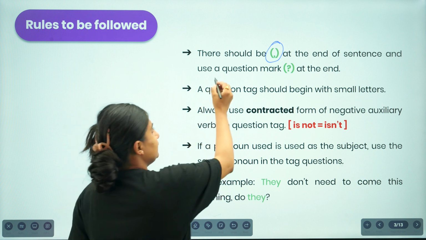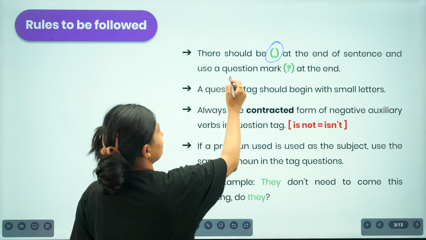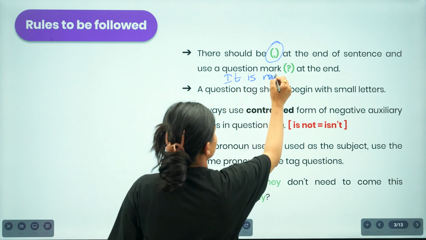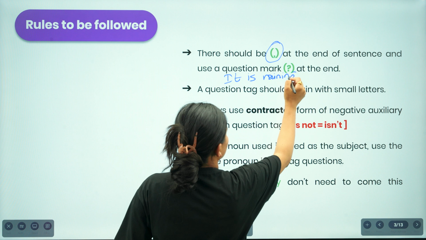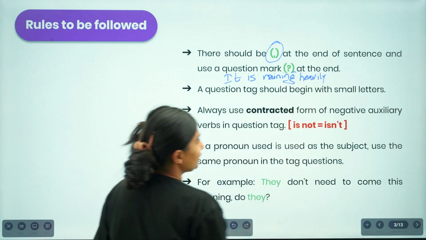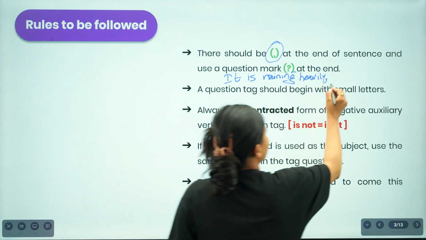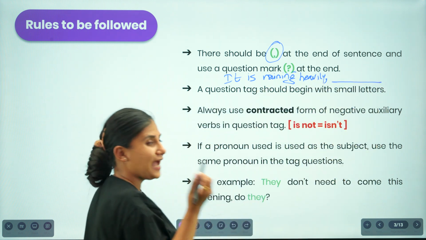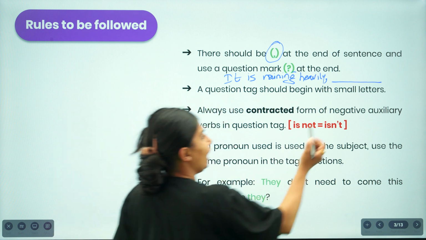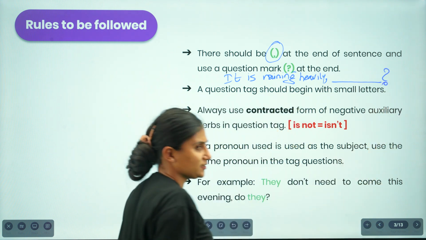So for example, here if I say, it is raining heavily, we are supposed to place a comma after the statement. Now here we are supposed to place a tag question for this particular statement, and then after the question tag is presented, we are supposed to put the question mark.